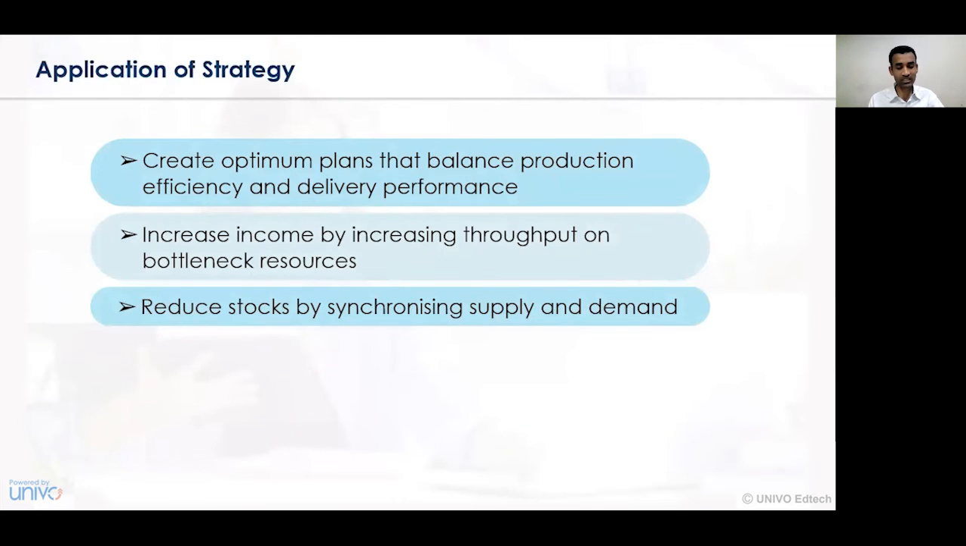Reducing the stocks by synchronizing supply and demand. It is usually considered that in order to achieve the BEP, that is the break-even point, there should be an equal proportion between demand and supply in a business organization. And hence, for reducing the stocks, it is necessary to see how we maintain the balance and stability between the demand and supply factors.